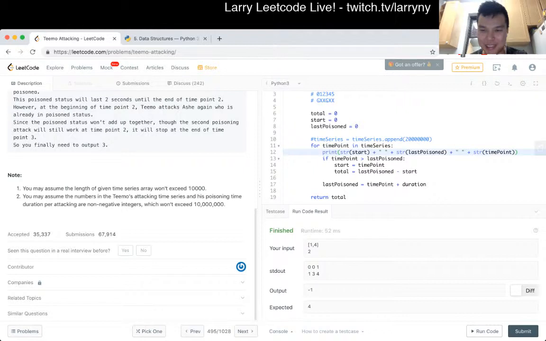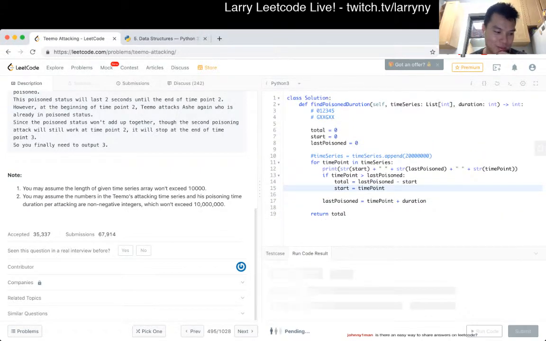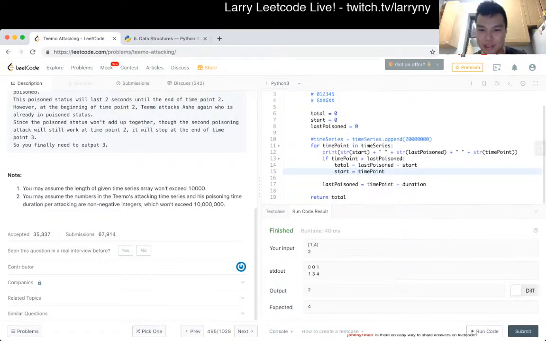Well, total being -1 is not great, but how can it be? Oh yeah, because I did this first. Cool. So just to see where things are, I could also just print the total.